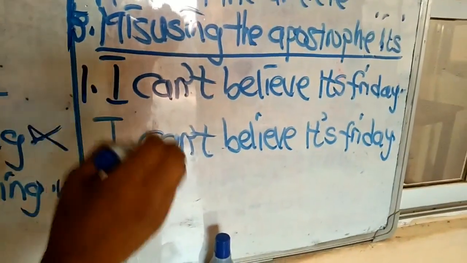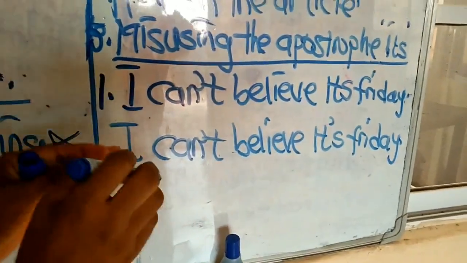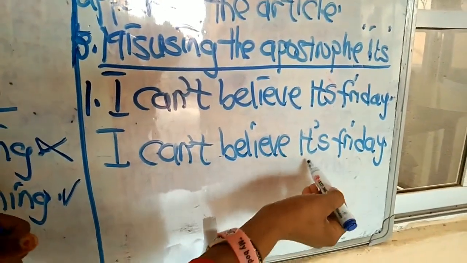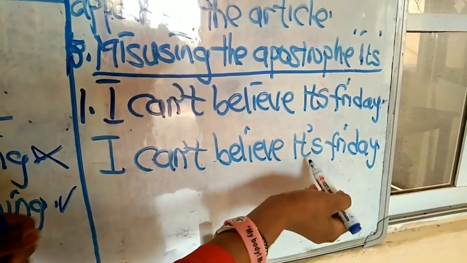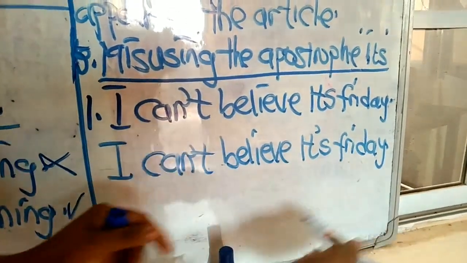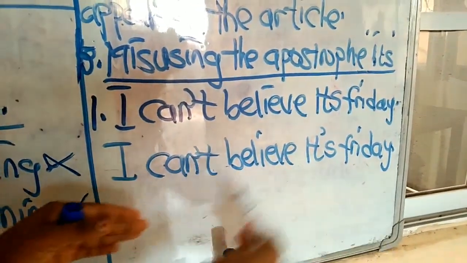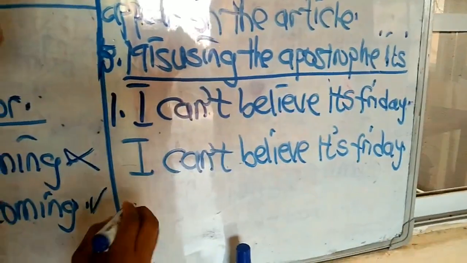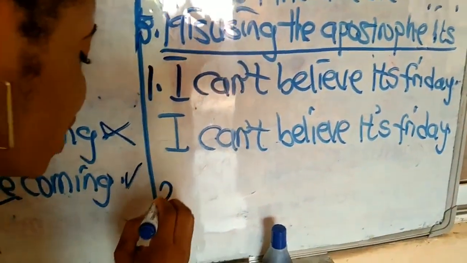Okay, so the correct way of writing this is with the apostrophe s. Why? Because here, this it's is referring to it is. I can't believe it is Friday. So you cannot say, I can't believe its Friday. It is very wrong.